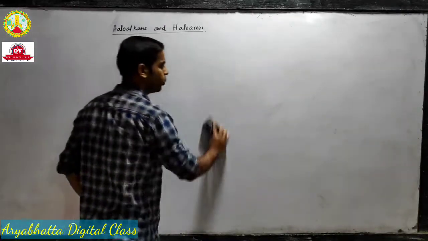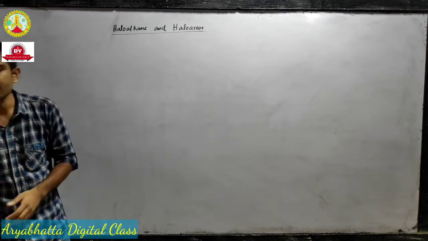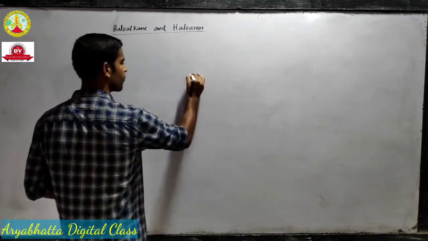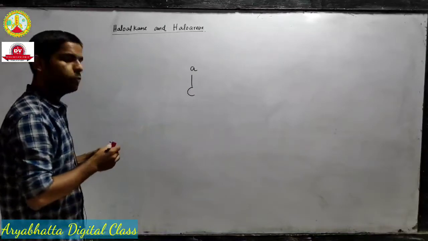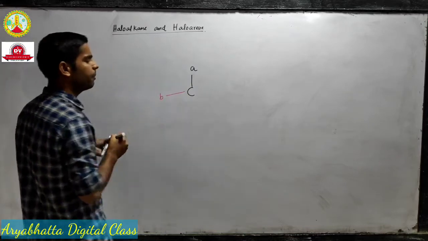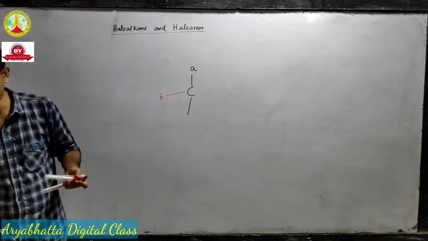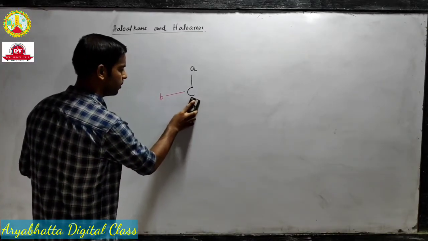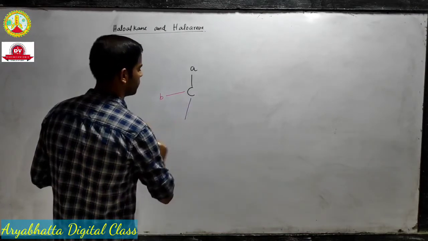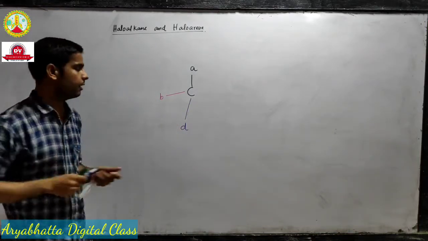But this is just theory. Practically, how will we determine chirality? Determining chirality practically is very easy. Suppose we have a carbon, and to be a chiral molecule, there is a condition that the carbon must be attached to, I will use a different color for better understanding. Let's use blue for this. So let's say it's D, and I use another color.